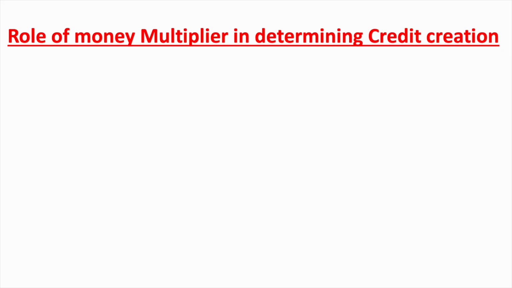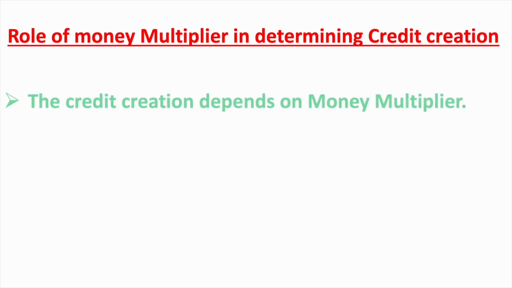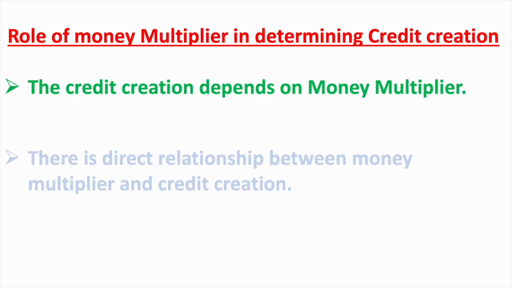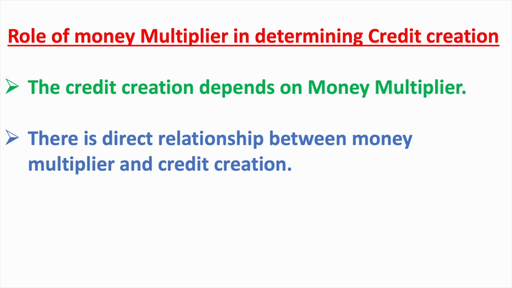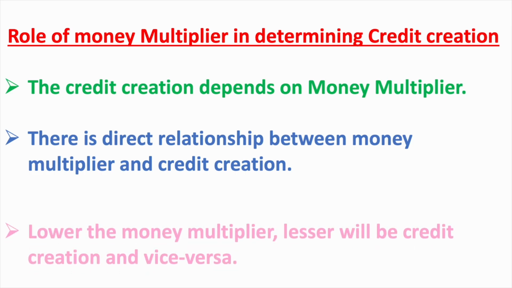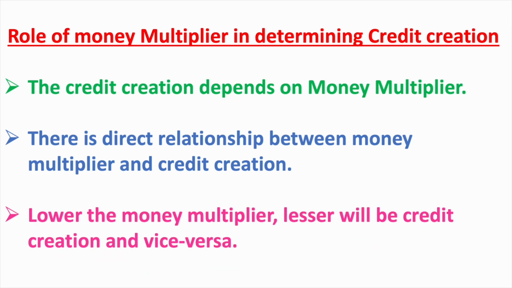Let's learn about the role of money multiplier in determining credit creation. The credit creation depends on money multiplier. There is direct relationship between money multiplier and credit creation. Lower the money multiplier, lesser will be the credit creation, and higher the multiplier, more will be credit creation.